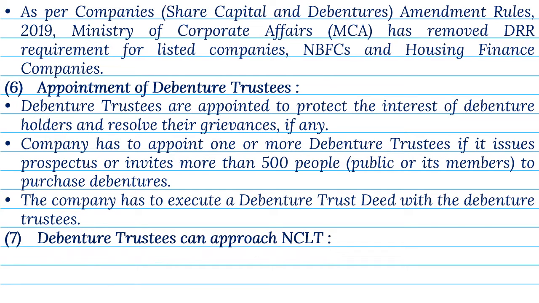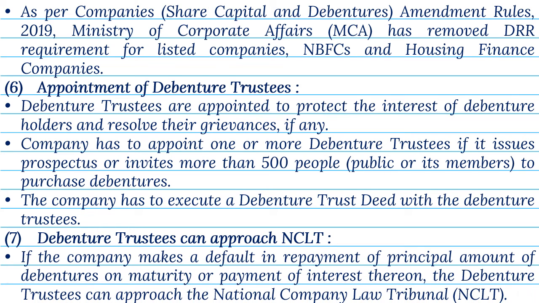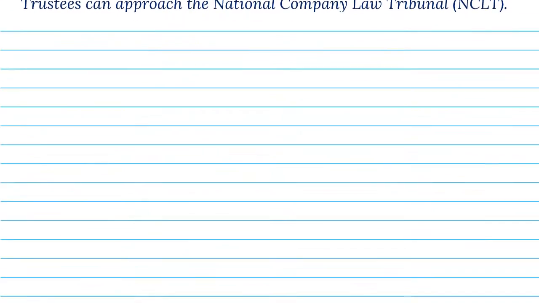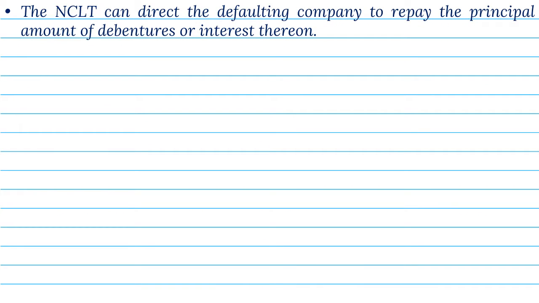7. Debenture trustees can approach NCLT. If the company makes a default in repayment of principal amount of debentures on maturity or payment of interest thereon, the debenture trustees can approach the National Company Law Tribunal, NCLT. The NCLT can direct the defaulting company to repay the principal amount of debentures or interest thereon.